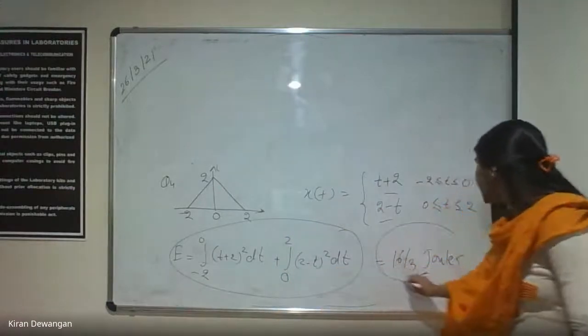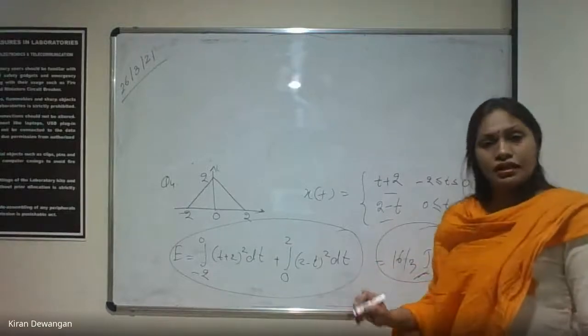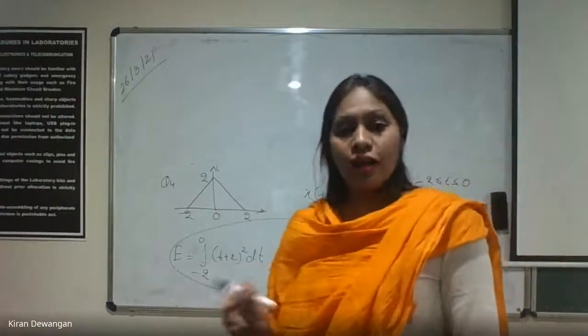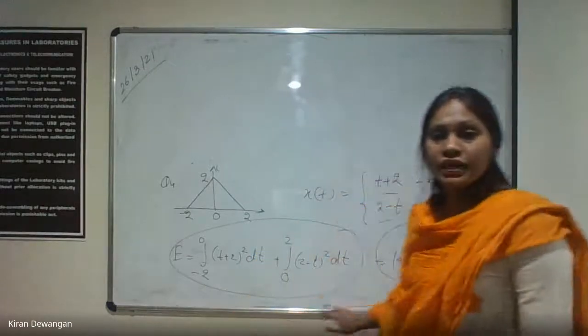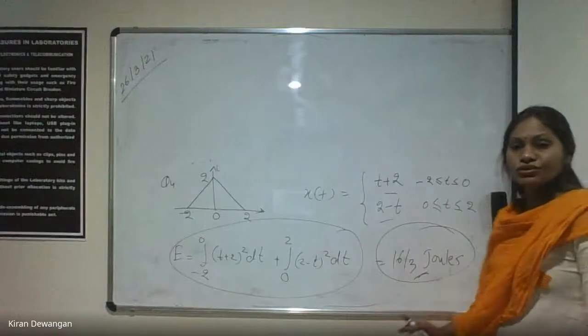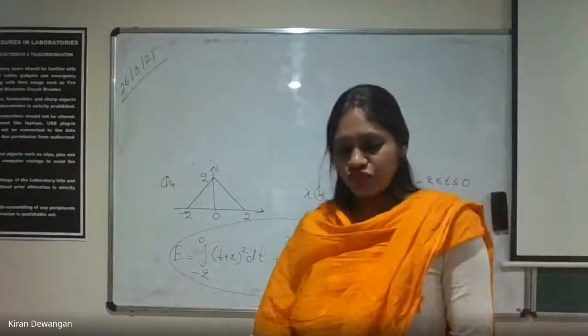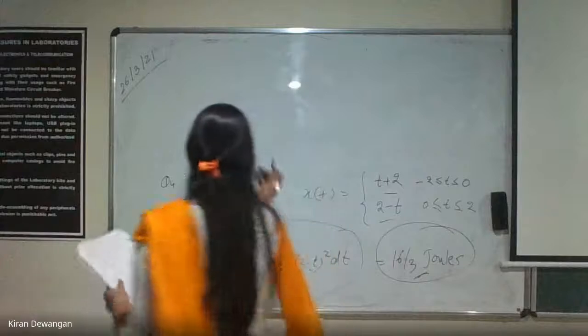And the answer will be 16 by 3 joules. Clear? You just need to solve it. I'm not doing it right now because this is a simple one. ठीक है? You'll be getting 16 by 3 joules. The answer will be 16 by 3. ठीक है? Now one more question of the same sort.